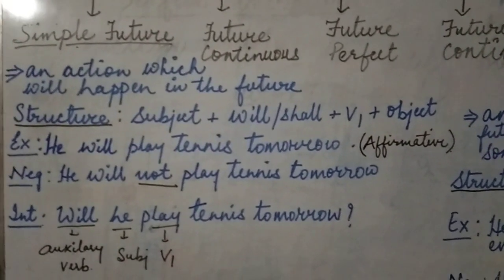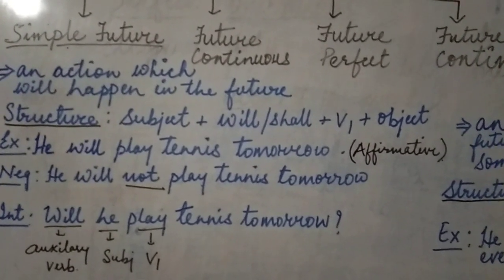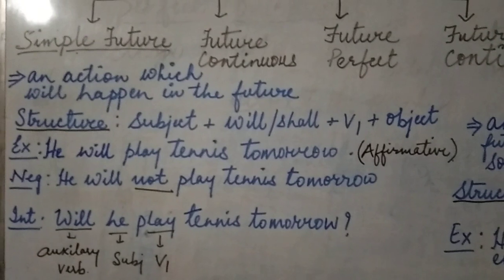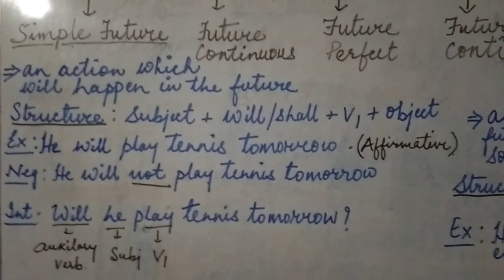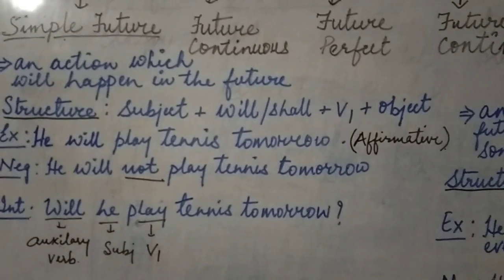He will play tennis tomorrow. Now, this is an affirmative sentence. He will play tennis tomorrow. It's talking about tomorrow, that is future. It has not yet happened. So, will play tennis tomorrow.